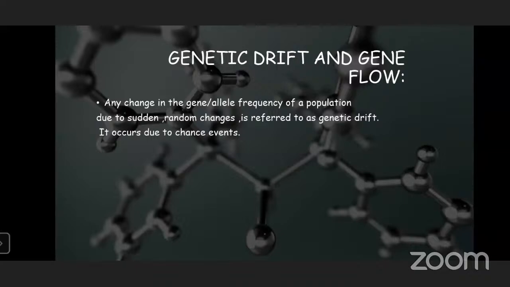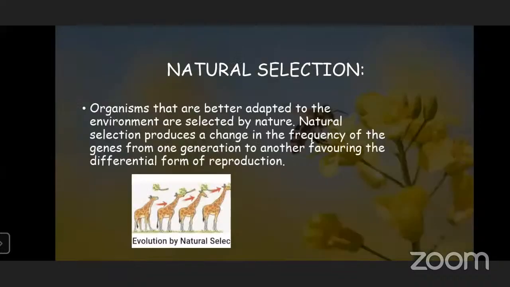Next, genetic drift and gene flow. These change the frequency in a population because of sudden and continuous changes. Natural selection is known as survival of the fittest. Organisms better adapted to nature, which change themselves to suit nature, will be selected by nature and transmitted to the next generation.